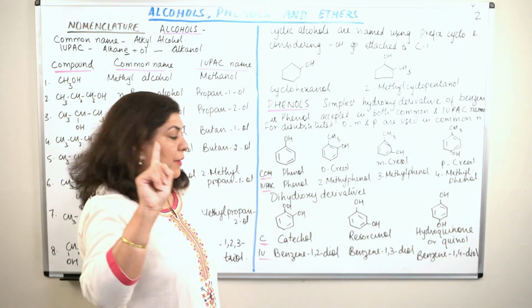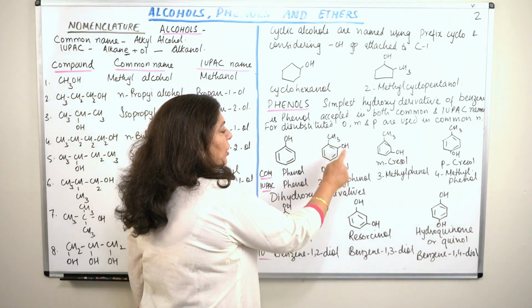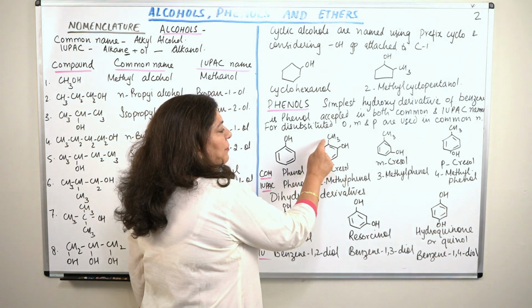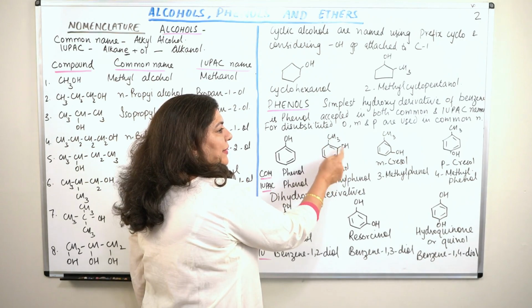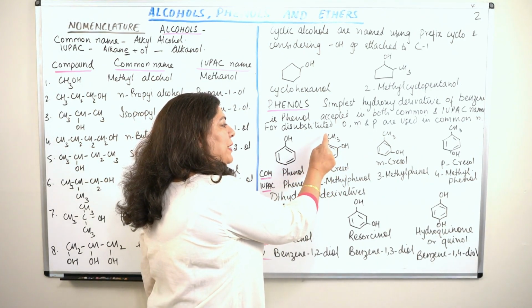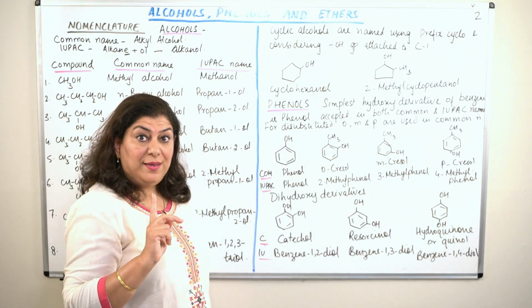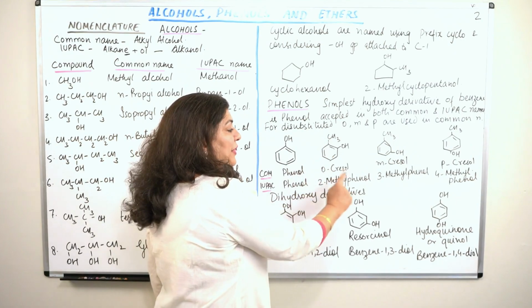first carbon, right? So if this is the first carbon, this is phenol, then for the methyl group you will start counting in this direction to give it the lowest locant. So methyl is attached to the second carbon, so we'll say it is 2-methyl phenol. Am I clear? It is 2-methyl phenol.